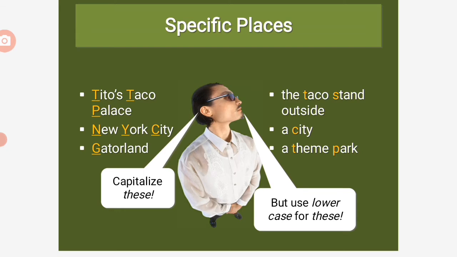What are those specific places? Like Peter's Taco Palace. This is a very specific place. New York City. Gutterland. Those are the examples. You need to capitalize the specific places. Look at this. It's not specific. You don't have to use capital letters if it is written like this: the taco stand outside, a city, a theme park. They are all in lowercase.